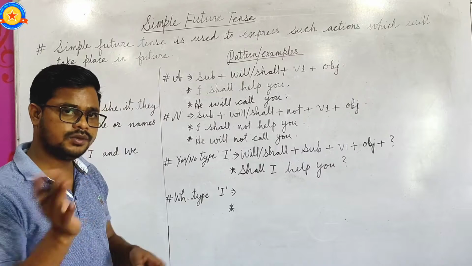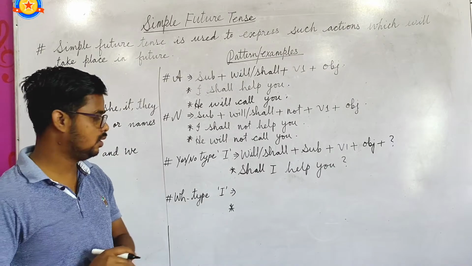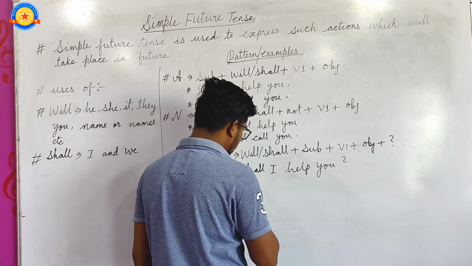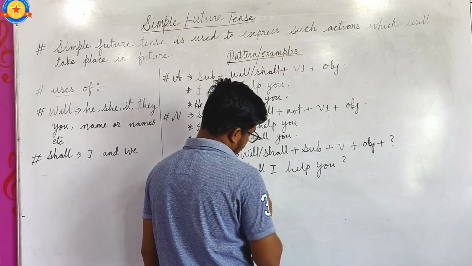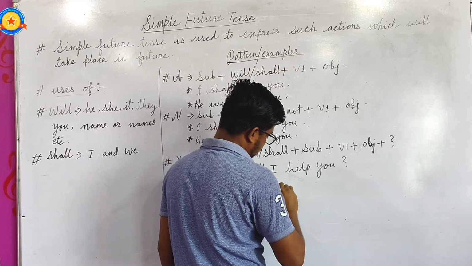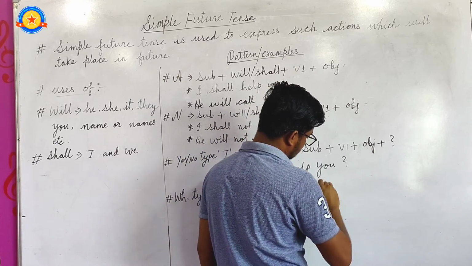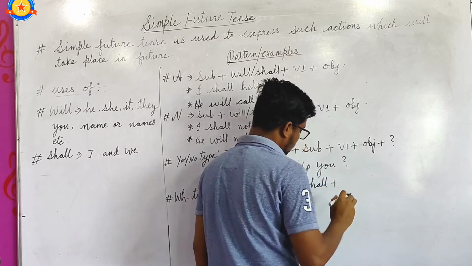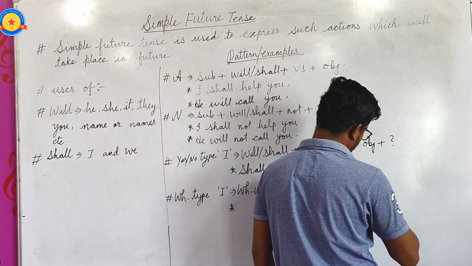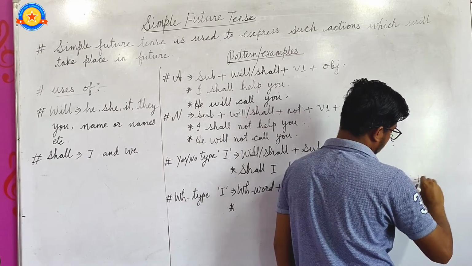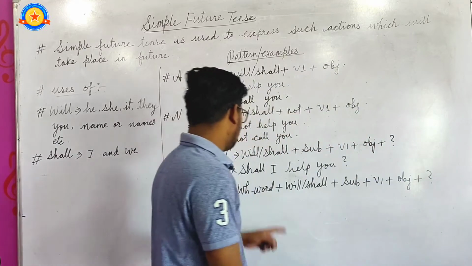And in a WH word type interrogative sentence, first the WH word will come. WH word plus will or shall plus subject plus verb 1 plus object plus question mark.